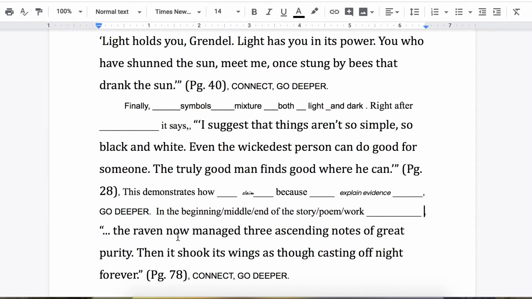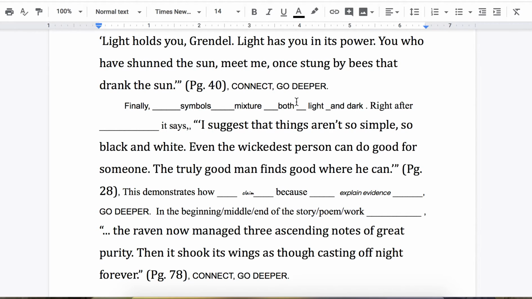I would say that the beginning of the book is really about Grendel. The middle of the book is really about facing Grendel's mother. And the end of the book is really about facing the fire drake. This one happens just as Beowulf is leaving Denmark to go back home. So it's between the middle and the end. So you have to think about, I would probably say the middle of the story, or towards the end of the story, or just before the end of the story, or just after the middle of the story. Anything that indicates where it is. And then you could say story, or you could say legend, or you could say work, okay?